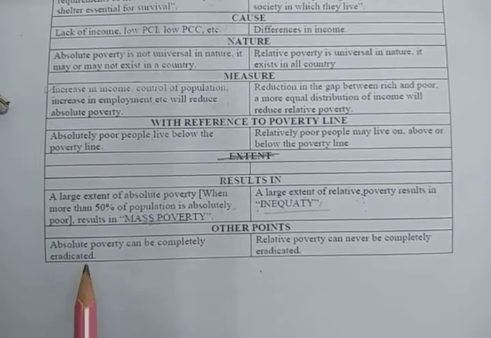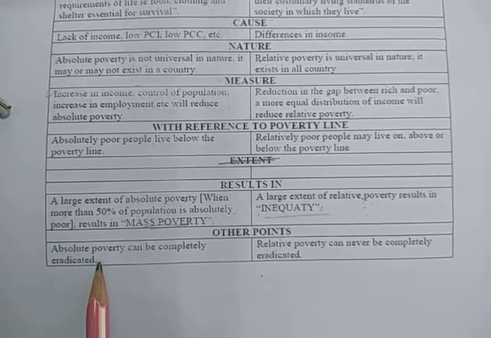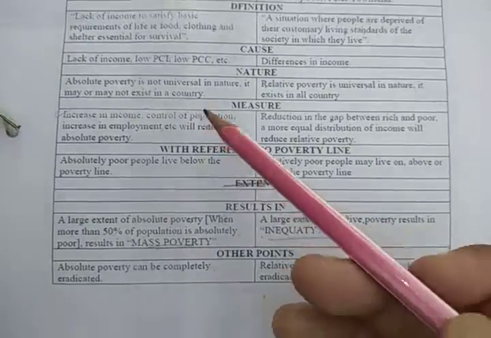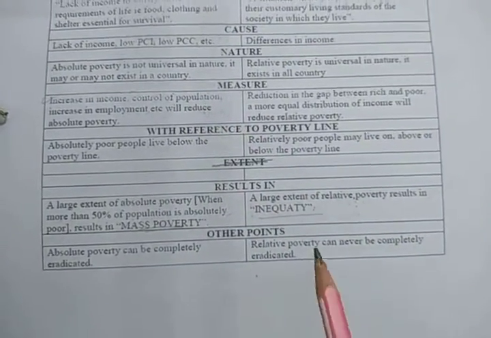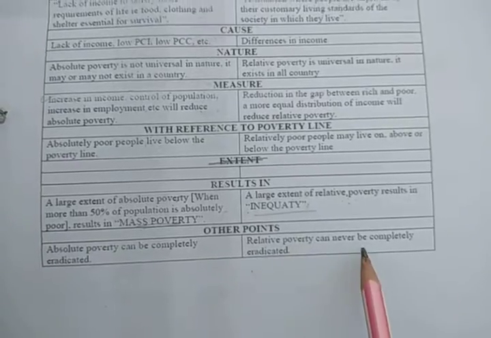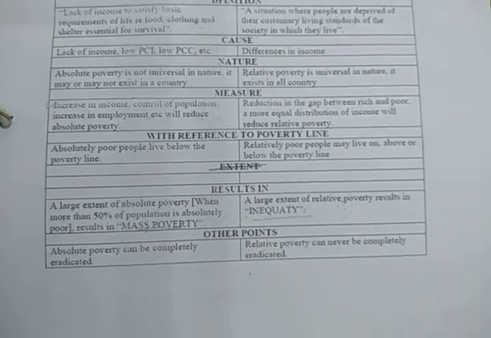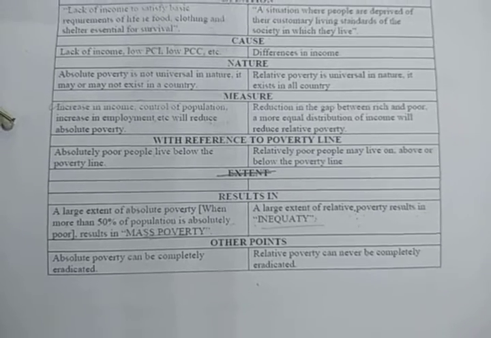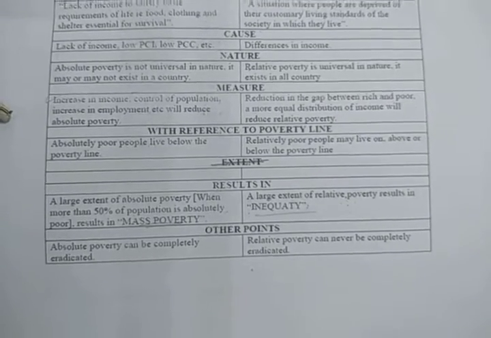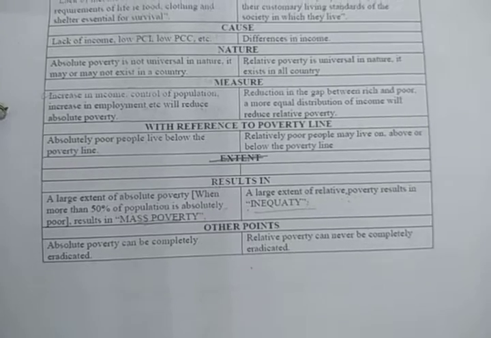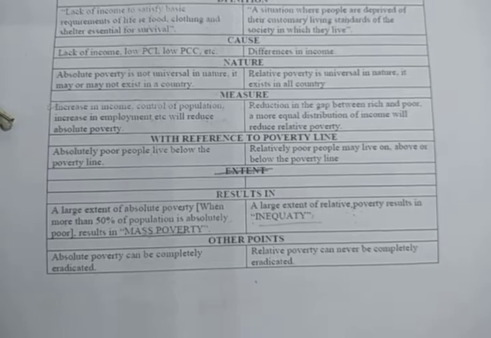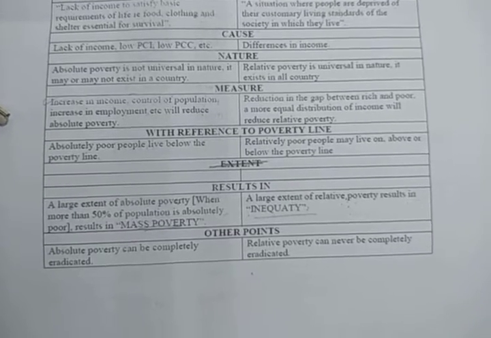Absolute poverty can be completely eradicated, which means absolute poverty can be completely finished by way of some measures taken, like increase in income. But relative poverty can never be completely eradicated, because there exists a difference between the income of different people. They are doing different work, they are doing hard work at different levels, so they will be paid at a different level.